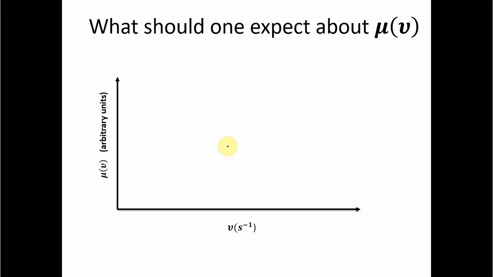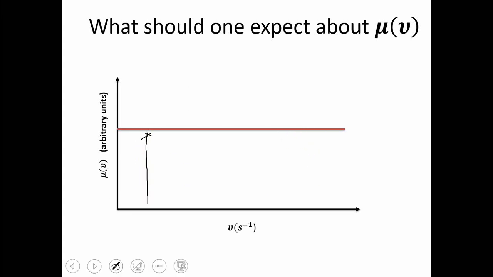Now let's come back to our question: what should one expect about the distribution of the energy over the frequencies? Our expectation is this straight line, which means that all the frequencies will take an equivalent amount of energy. For example, the energy in this frequency will be equivalent to the energy in this frequency, and energy is equally distributed among all frequencies.